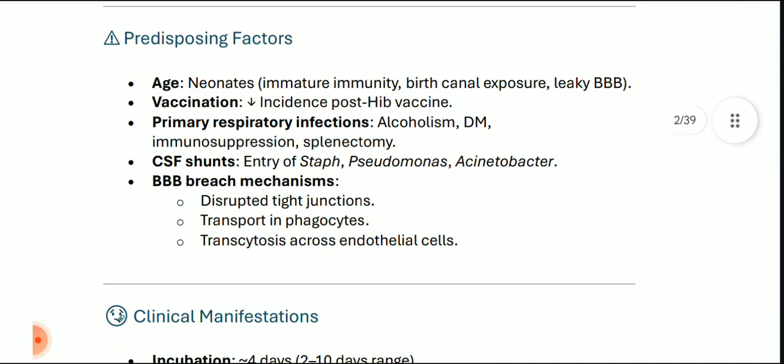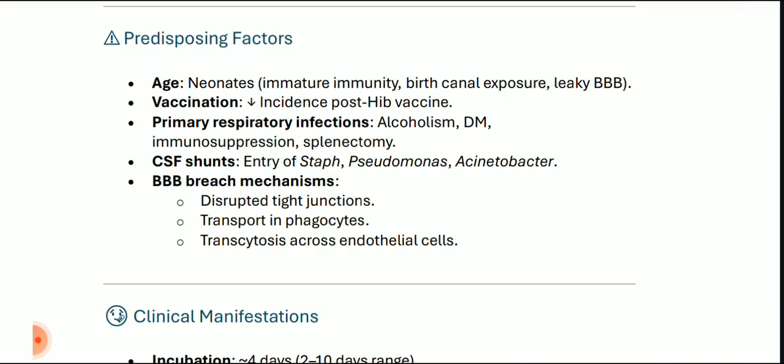What are the predisposing factors? Age: neonates have immature immunity, birth canal exposure and a leaky blood-brain barrier, which can lead to a predisposition for the disease. Vaccination: reduced incidence post Hib vaccine, so the Hib vaccine is a preventive for this.